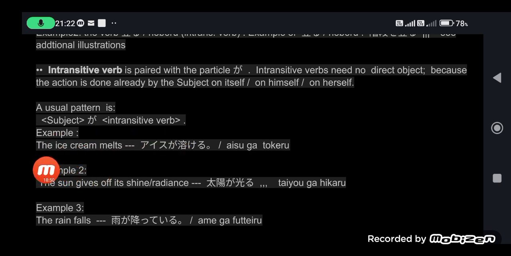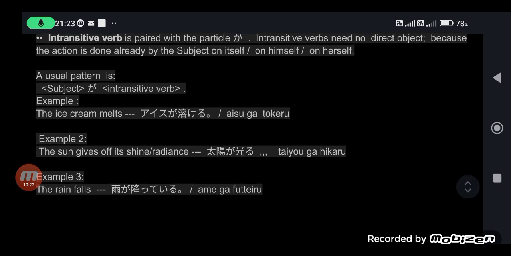Just like here, the ice cream melts. So the ice cream, without any third party, without any external aid, will just melt if you take it out of the freezer. Ice cream is aisu. Aisu ga tokeru. So you see, in this sentence, the ice cream melts on itself. It needs no external aid, no external person or external party. It will just melt on itself.